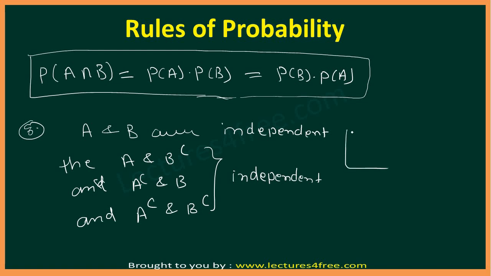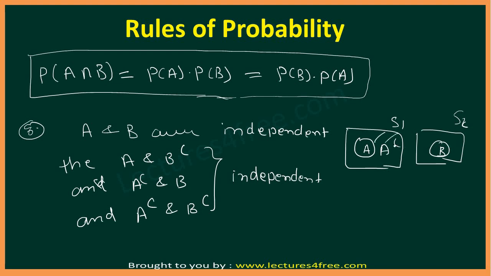As we can see by Venn diagram, independent events have different sample spaces like S1, S2. We can represent A here, we can represent B here. So if A and B are independent, then this represents A complement, this represents B complement, so A and B complement will also be independent.